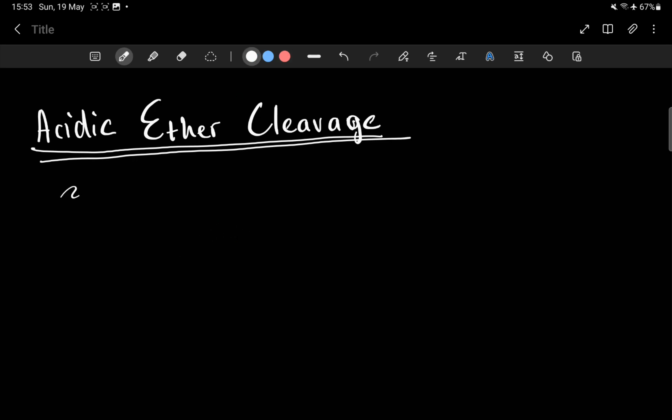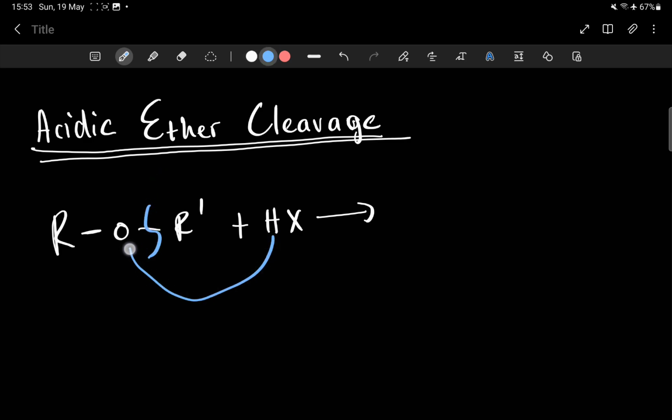So what are you going to have? You are going to have your ether. The general thing that happens is you have your ether, R bonded to OR prime. Then it's going to meet, of course, the HX. Remember, this is HBr or HI. Then it's going to break. H goes, and then the R will take the X. So you have ROH plus R prime with the X.